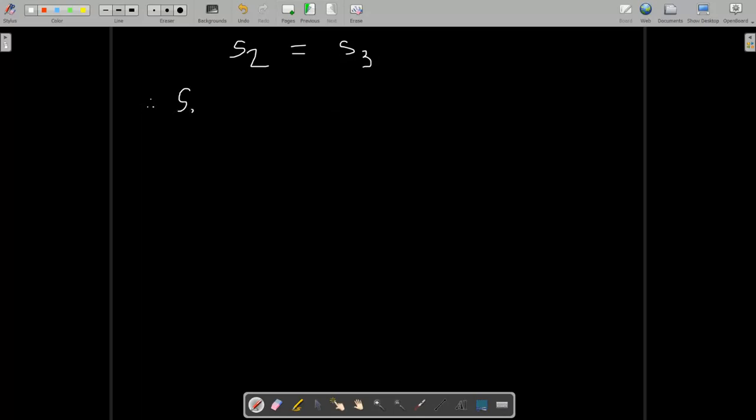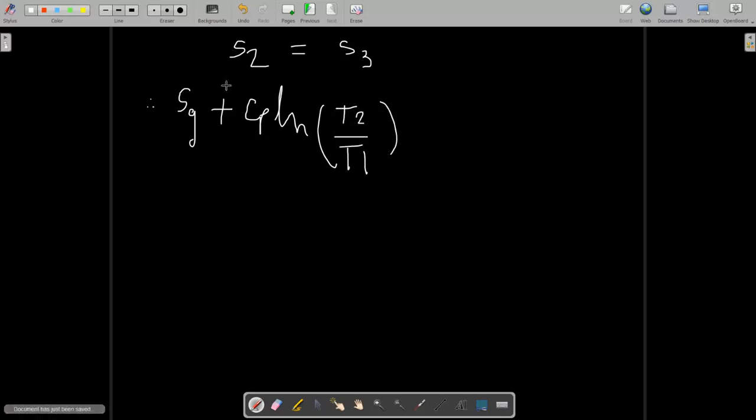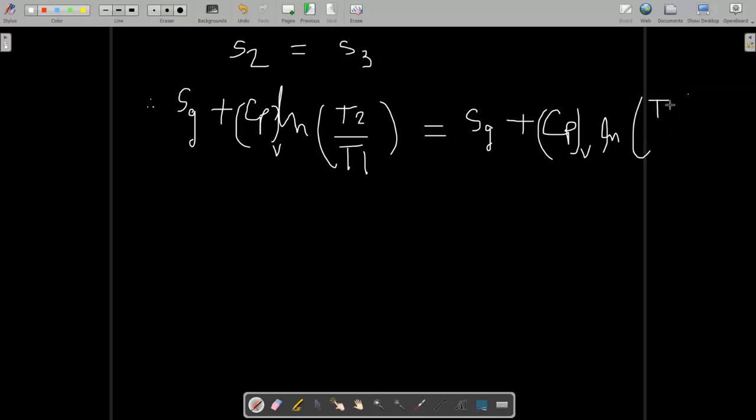It is in superheated state, so entropy of vapor plus Cp ln T2 by T1, because it is a superheated refrigerant at evaporator pressure, is equal to the entropy of vapor at 40 degrees Celsius plus Cp, both at vapor form, ln T3 by T4. T3 is the temperature that we have to find, and T4 is the condenser temperature, or we can say 40 degrees Celsius.